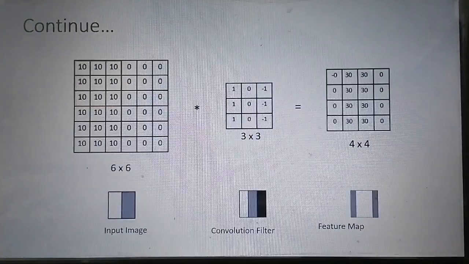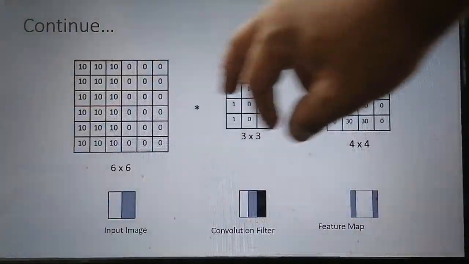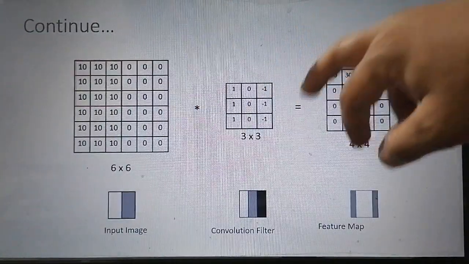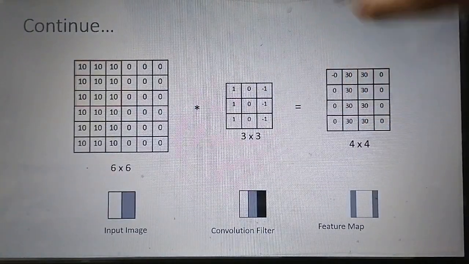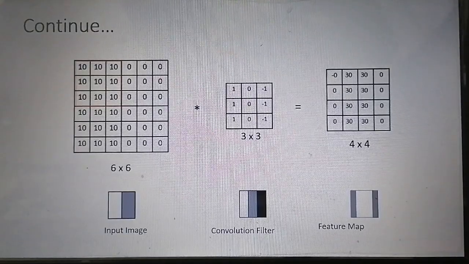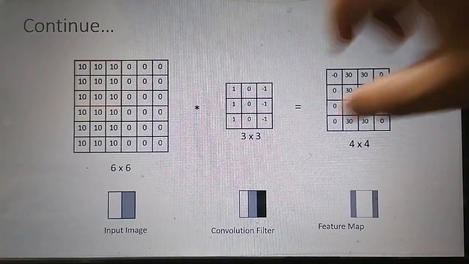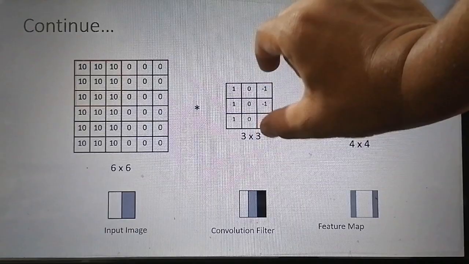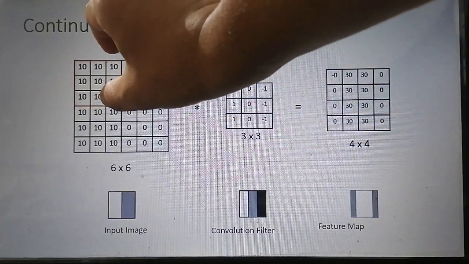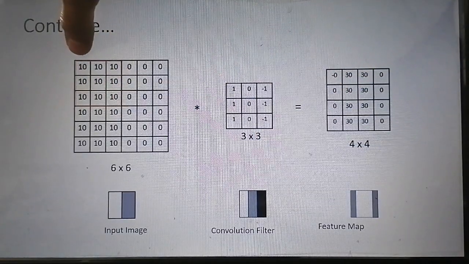When we convolve this, we obtain a feature map. For the convolution, first we put this filter at the topmost and leftmost end.